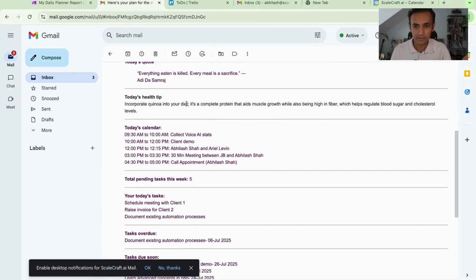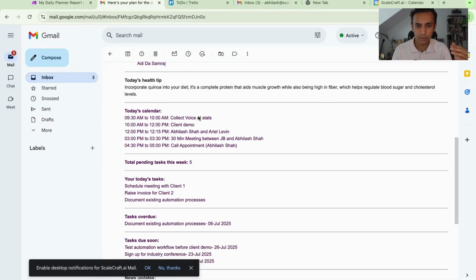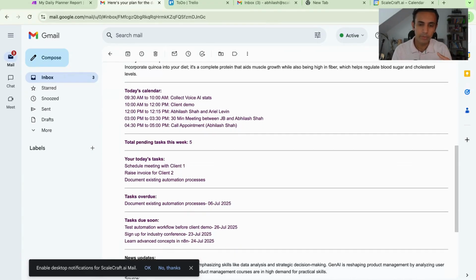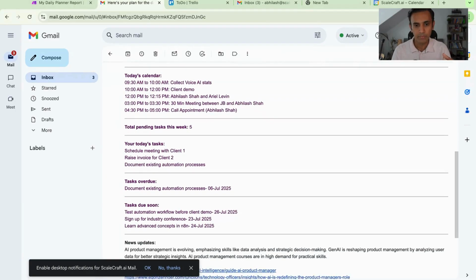Today's health tip, it tells me about what change can I make to my diet, what can I add, whatever, just to help me with my own personalized requirement. Next, it gets all the meetings in my calendar for today. So as you can see, there are quite a few meetings, and then it just gets the list of them.